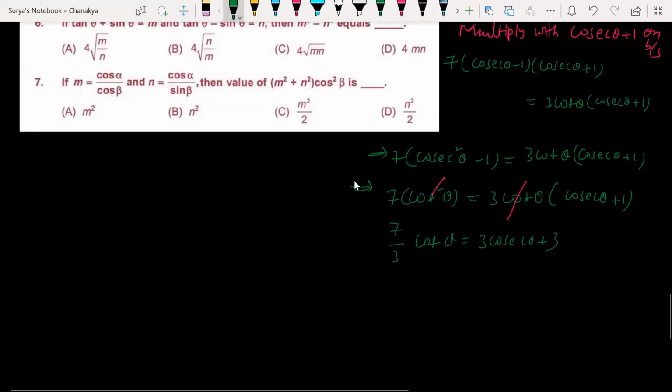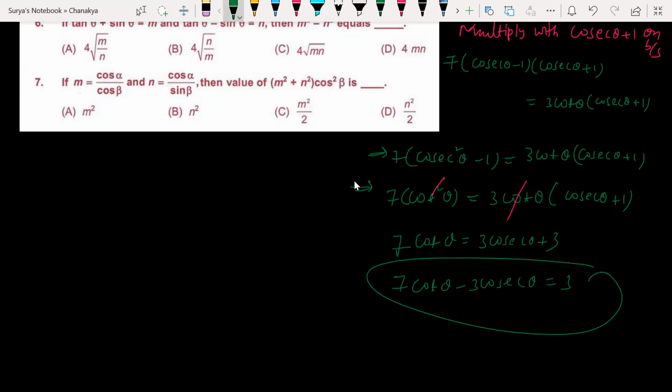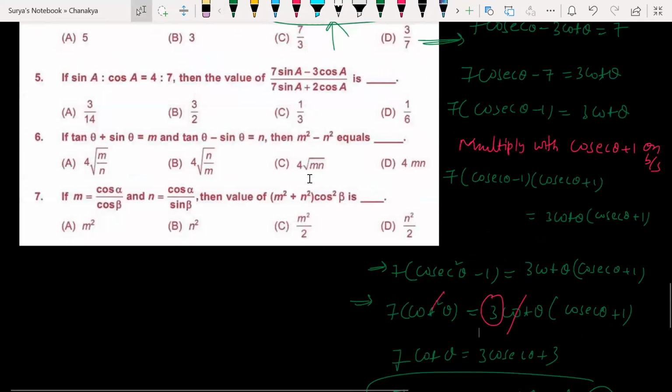Why did I bring these 3 here? No need of bringing. Look at this. No one is telling me. Look at 7 cot theta is equal. Look at this now. Here itself we can write, answer is 3. Guys, why did I write 7 by 3 there? There is no point of writing 7 by 3. Let it be there itself. Isn't it? Any doubt? 7 cot theta minus 3 cosec theta is equal to 3.